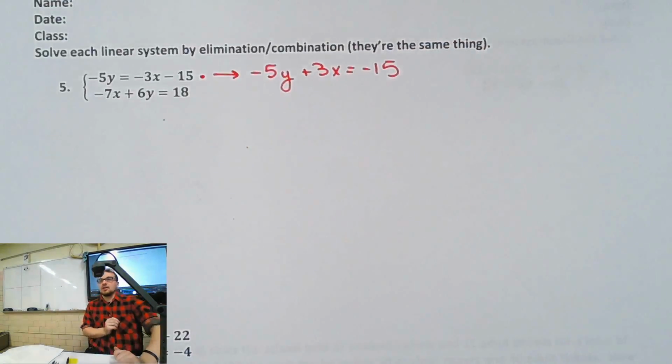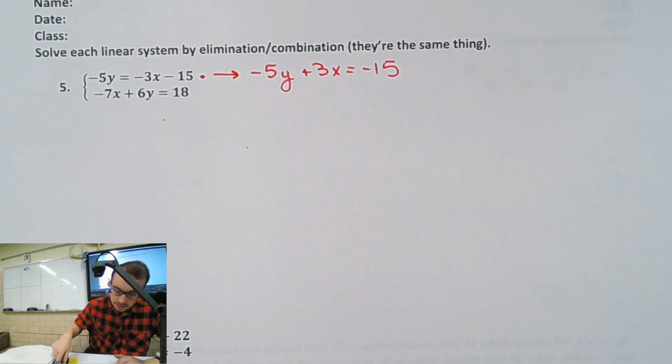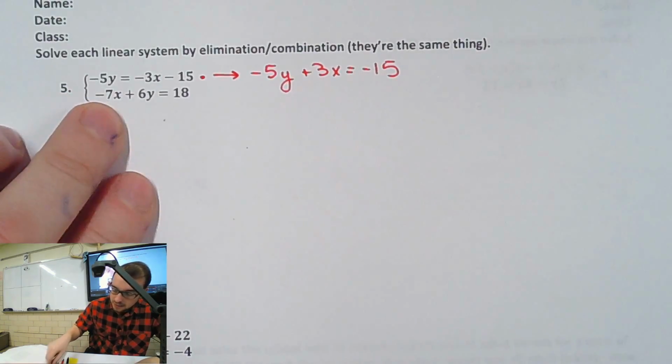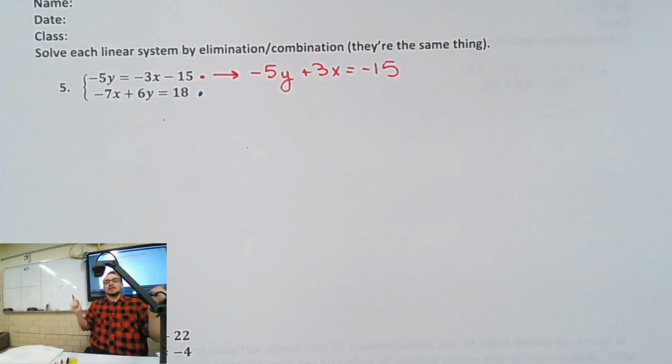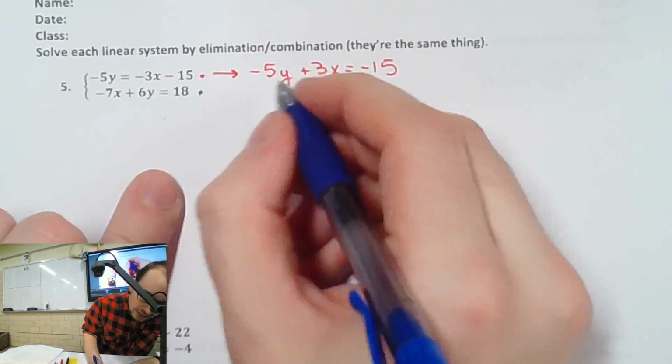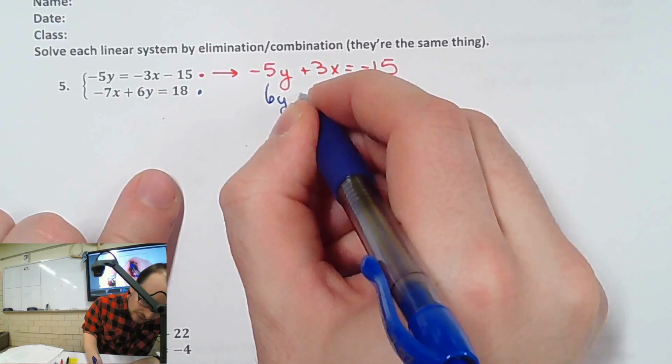I move the 3x over. I'm going to take the bottom equation, and I'm going to switch the 7x and the 6y. When I do this, I get this.